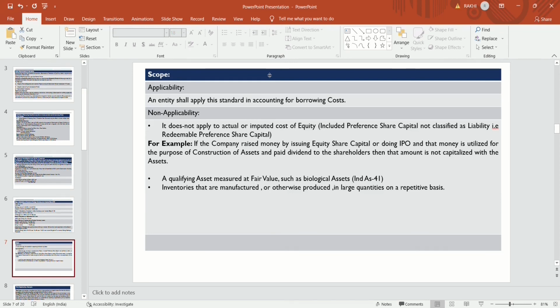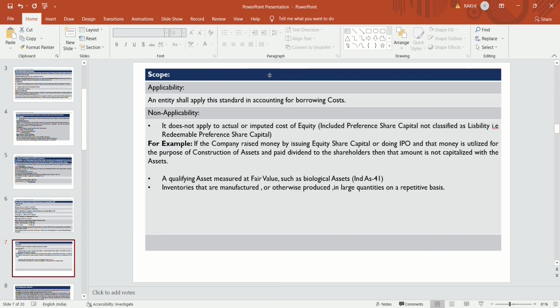But if it is non-redeemable, then it is not treated so. And redeemable preference share capital is that capital which is classified as a liability in the books of the company. Then that is treated as an external loan, and if dividend is paid by the company on it, then that dividend is to be treated as a borrowing cost.